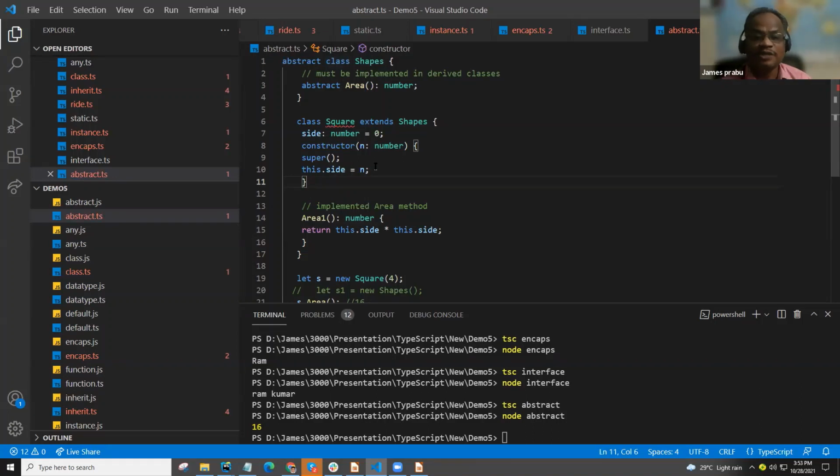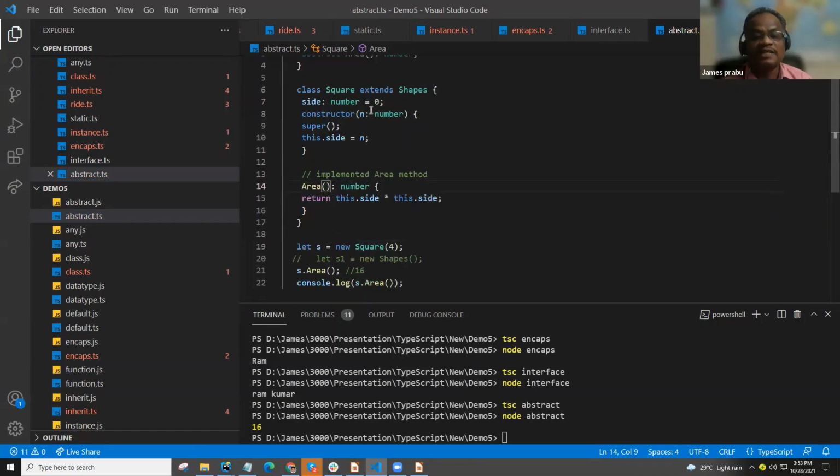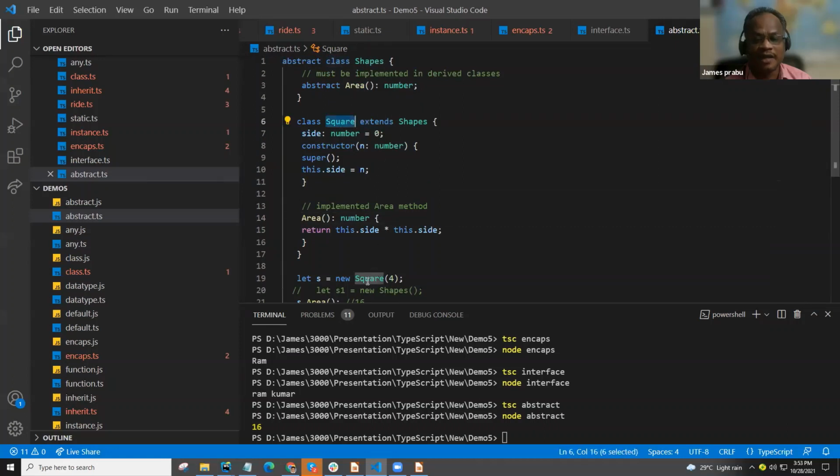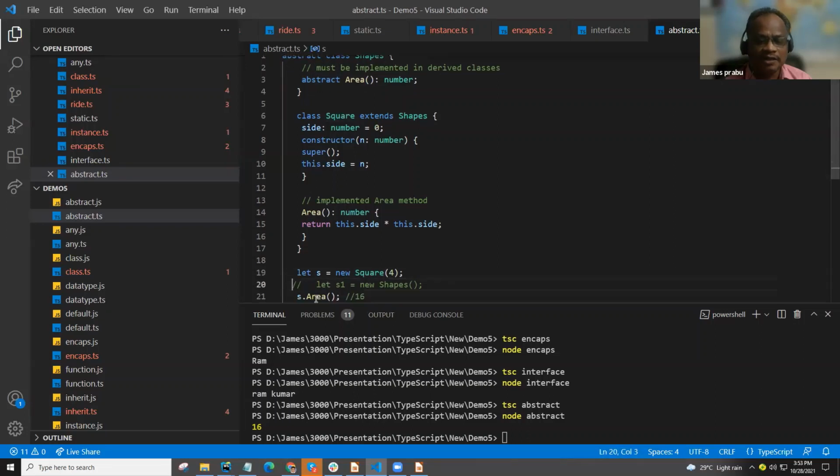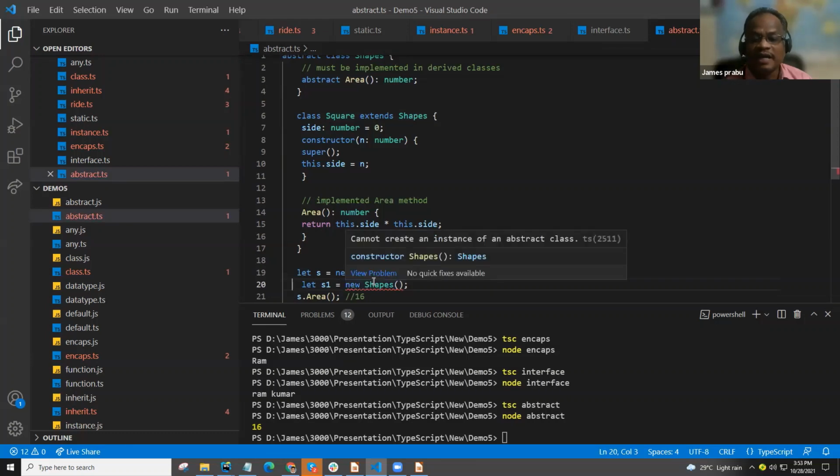And class means we can create an instance. For a normal class, we can create an instance, right? Here, square is a class, and we have created an instance, right? For abstract, we cannot create an instance. So that is the only difference between a normal class and an abstract class. It will say cannot create an instance of an abstract class.